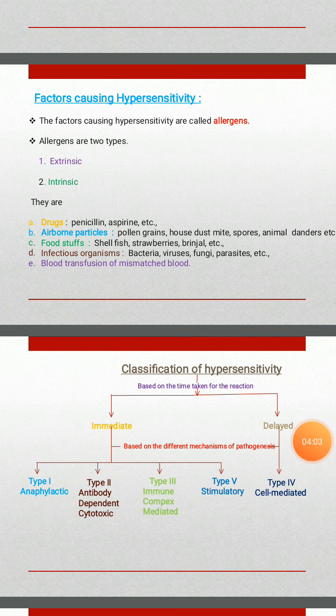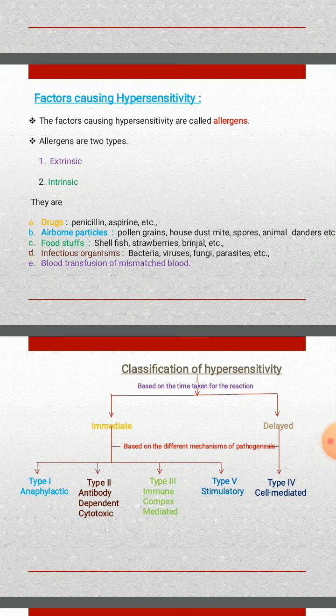The second one is airborne particles. For example, the pollen grains, house dust mite, spores, animal dandruffs, etc. The third one is foodstuffs, shellfish, strawberries, brinjal, etc. The fourth one is infectious organisms such as bacteria, viruses, fungi, and parasites. The last one is the blood transfusion of mismatched blood, which also causes hypersensitivity.